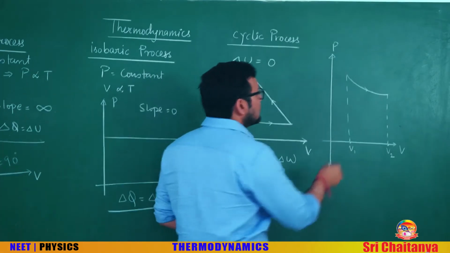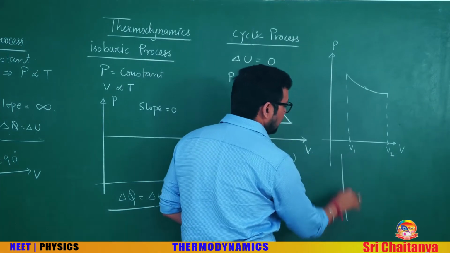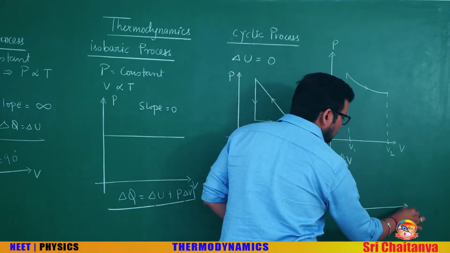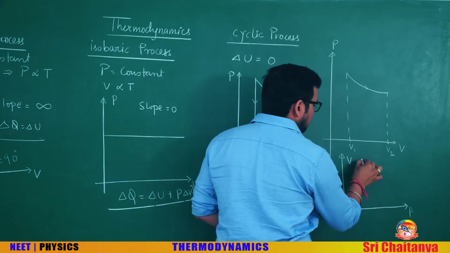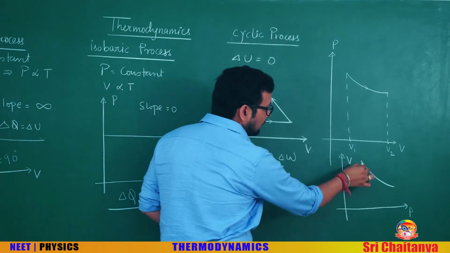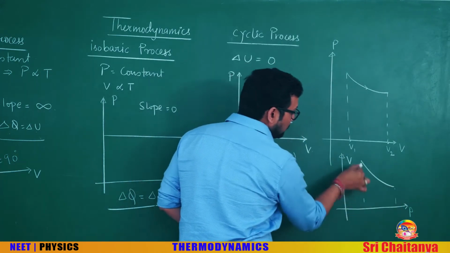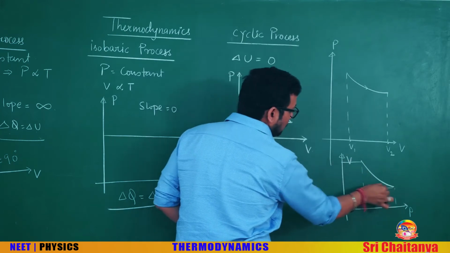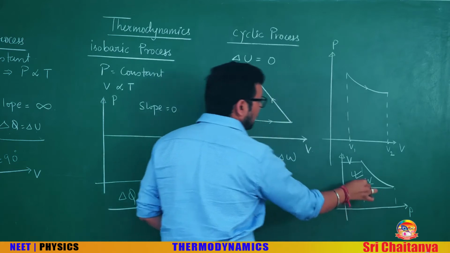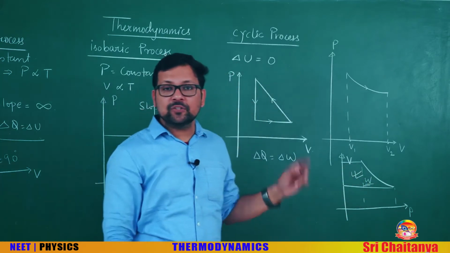So, if in a question the vertical axis is the volume and the horizontal axis is pressure and the same graph is given like this, then do not calculate this area. Then you have to calculate the area on the vertical axis. This area will be your work. Okay, this area is your work.